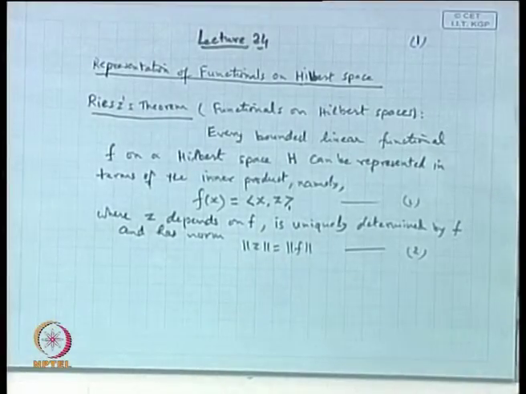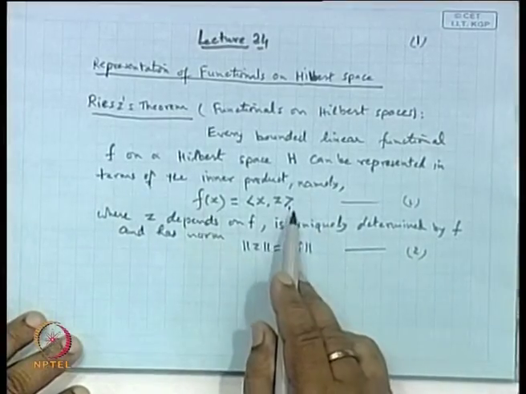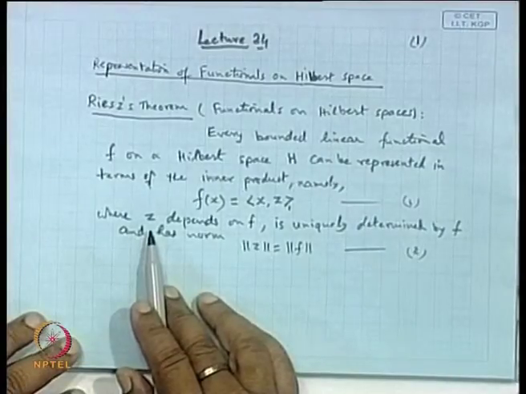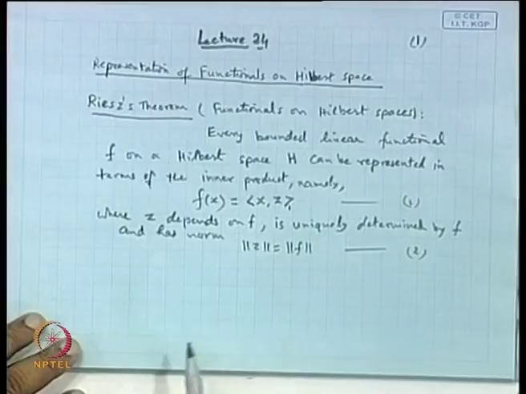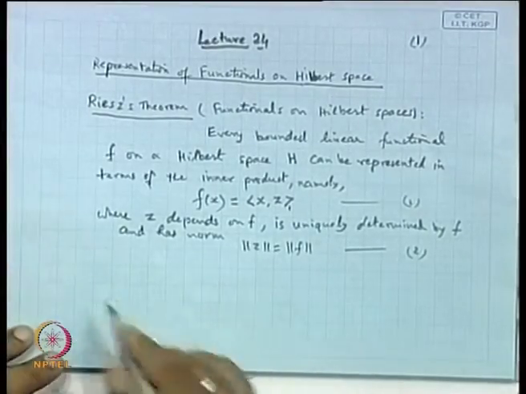So we want to prove three things. One, every bounded linear functional has such a representation. Second, the z which you get is uniquely determined. And third, norm of z equals norm of f. Okay, so let us see the proof.